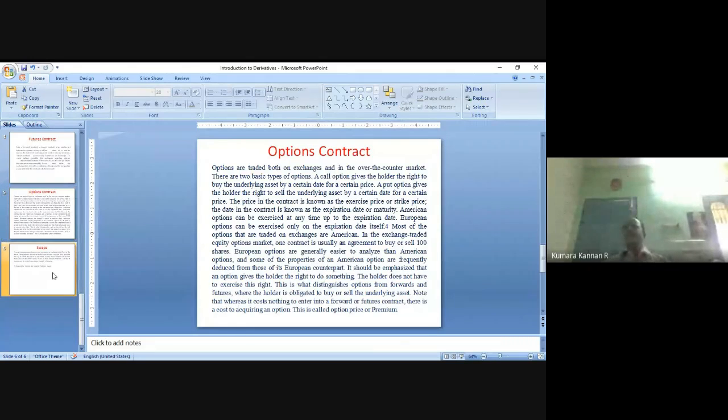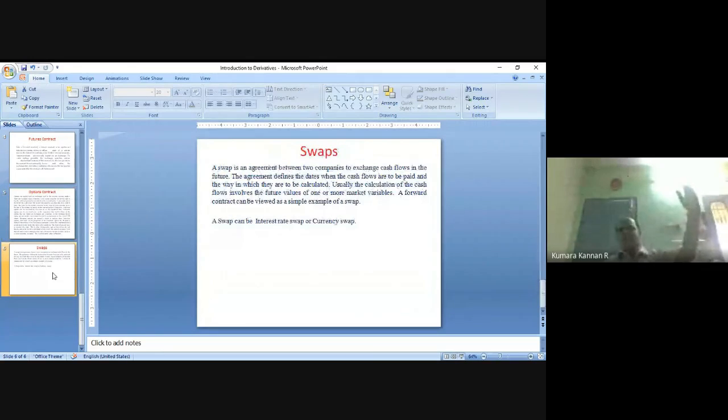So finally, it is swaps. It is entirely different from what we have seen so far. The forward, future, and option that we have seen are entirely different from that. A swap is an agreement between two companies to exchange cash flows in the future. Swap means exchange, so exchanging cash flows in the future is a swap, right? It may be an interest rate swap or a currency swap.